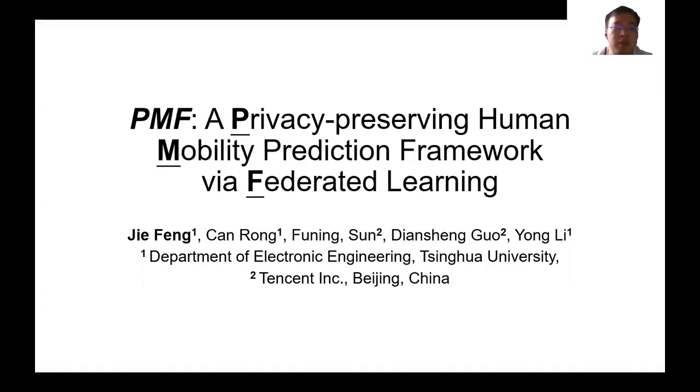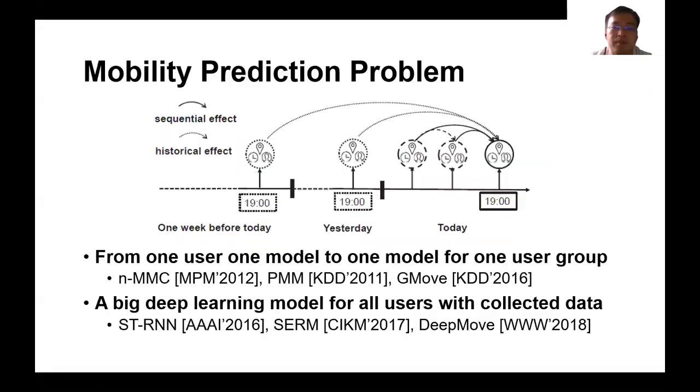Today I will introduce our paper PMF, a privacy-preserving human mobility prediction framework via federated learning. The mobility prediction problem is to predict the next location, knowing the historical mobility trajectory. Sometimes it also requires predicting the corresponding visiting time. Here we focus on predicting the next location, following the recent successful practice from the community.